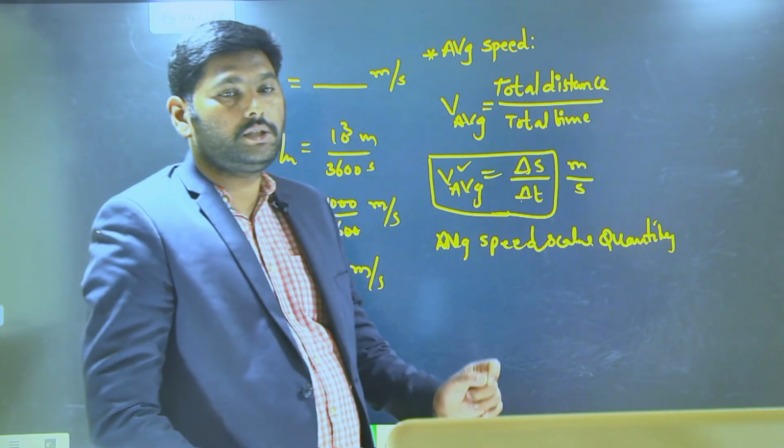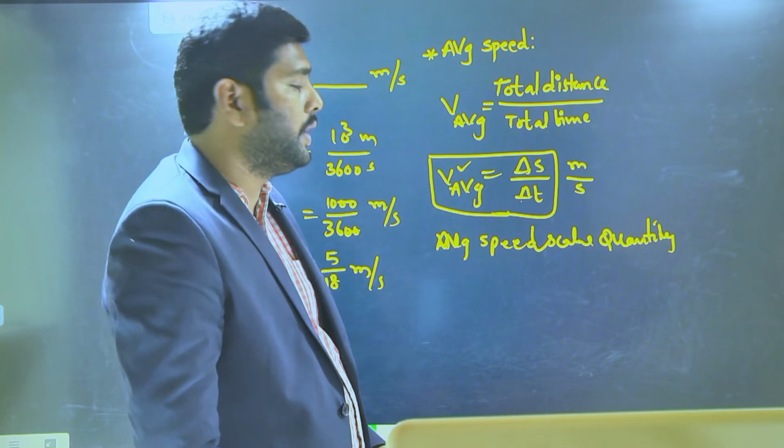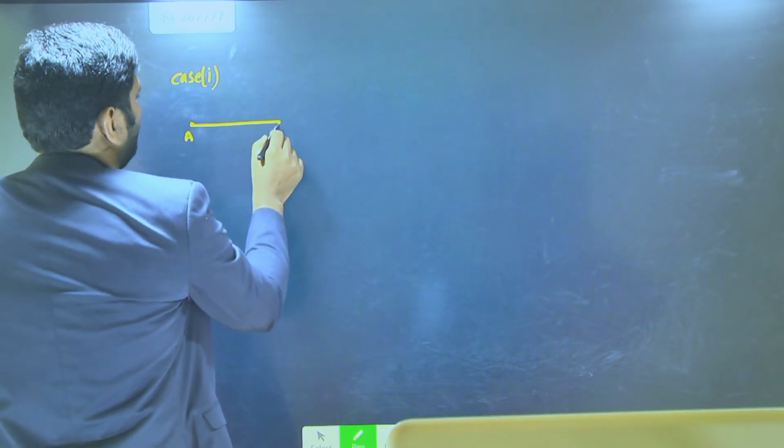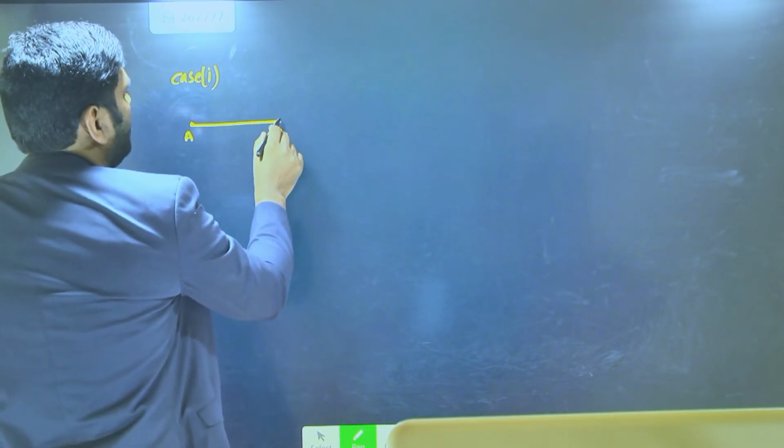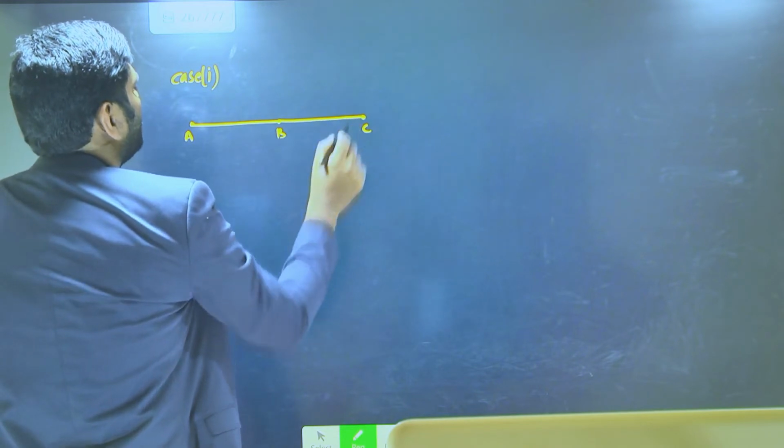Let's do some cases related to average speed. Case 1. Let me take an object that started at A and moved to B position, and from B to C it moved.